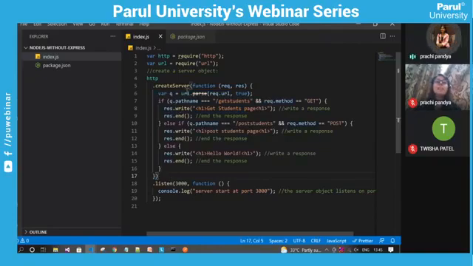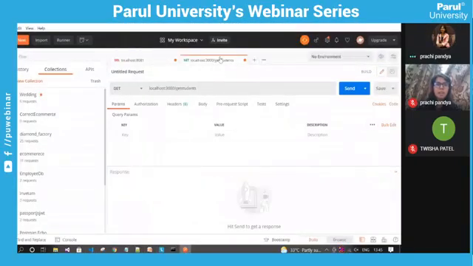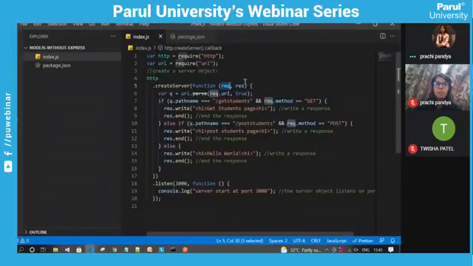Now here we are checking the URL and its request type, and based on that we are taking decisions. Here we need to parse the URL, like what the URL is, what its request type is, and all those things. So I'm using this URL package, URL.parse, and I'm sending it the request URL, allowing it to parse the request. So whatever is required will be stored into this query variable.